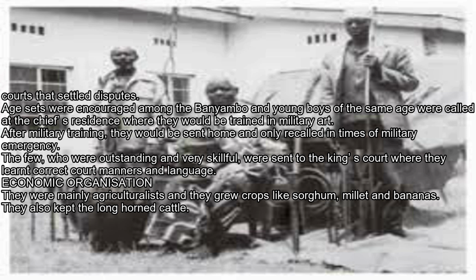Economic organization. They were mainly agriculturalists and they grew crops like sorghum, millet and bananas. They also kept the longhorn cattle. Ironworking was another economic activity, and tools which were made included hoes, spears and arrows, which were used in agriculture and defense. The people of Karagwe also carried out trade. They exchanged trade items like ivory and iron products with Buganda and coastal traders.